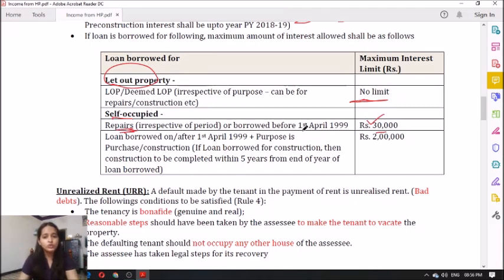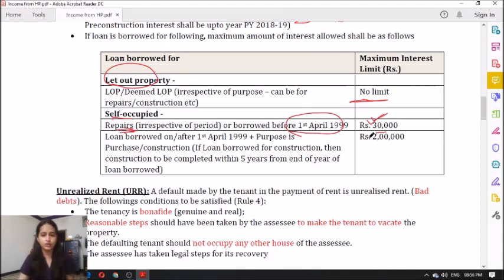Or if the loan was borrowed before 1st April 1999, in such a case also you will restrict the interest in case of a self-occupied property to 30,000. Clear? Yes. So the 30,000 limit is applicable if it is for the purpose of repairs of a self-occupied property and the loan was borrowed before 1st April 1999.